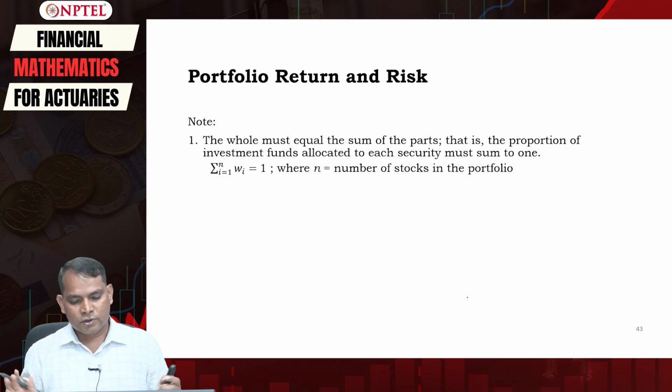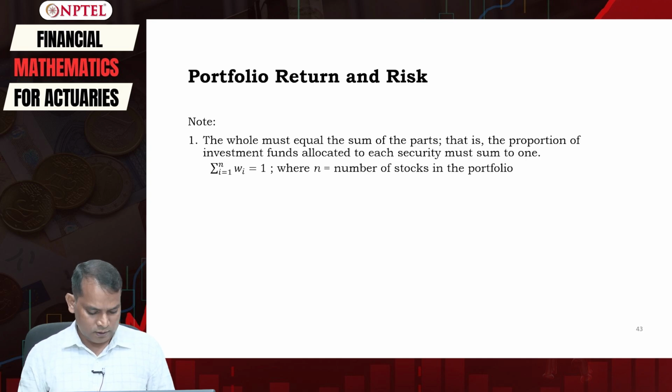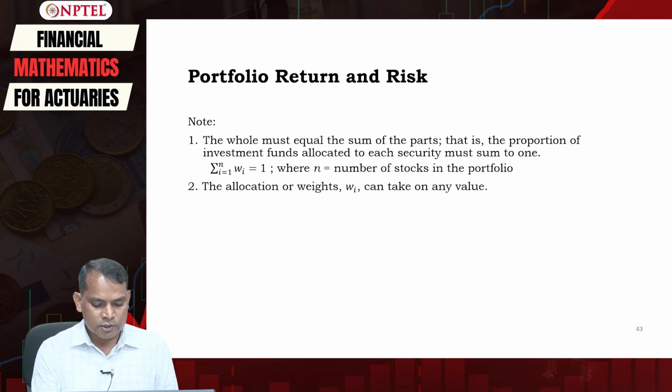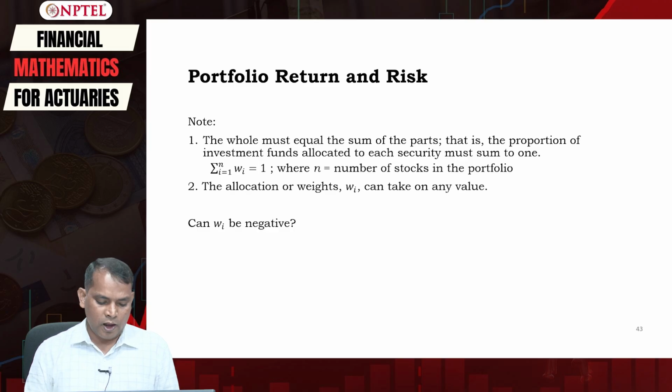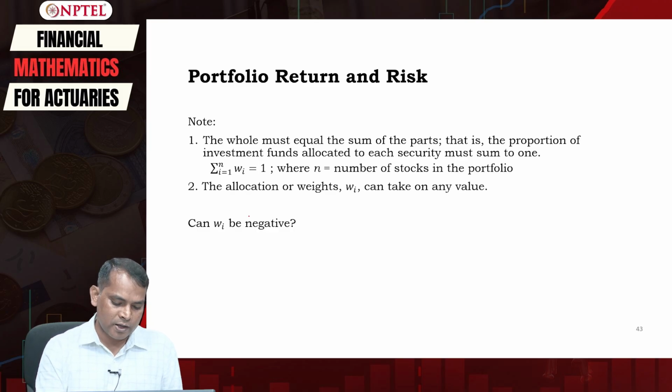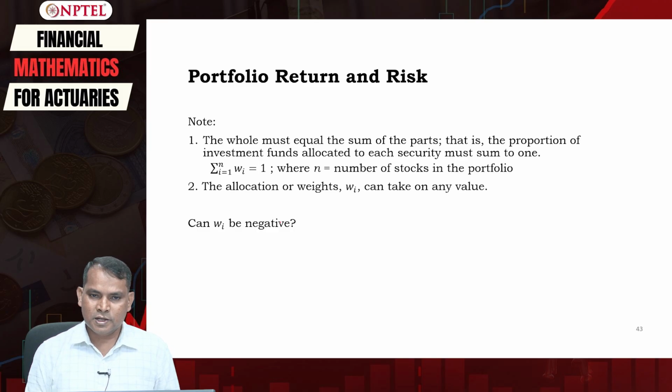So whatever the weight is, it will generally lie between 0 and 1. The allocation of weight Wi can take on any value. Meaning that you may ask whether this Wi can be negative. While I said that this value is expected to be 0 to 1, can the value be negative? The answer is yes, the value can be negative too.